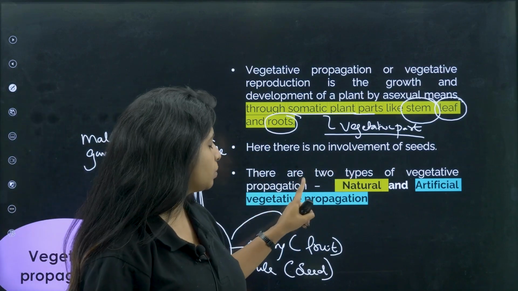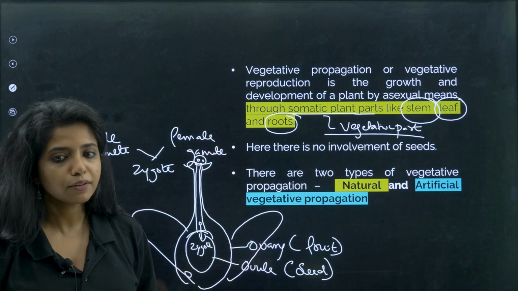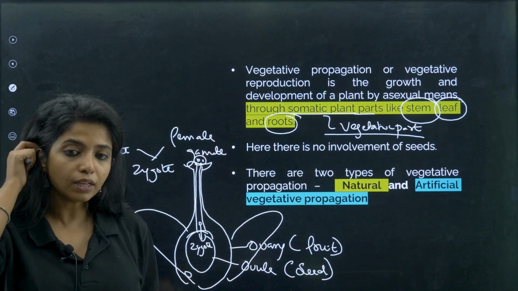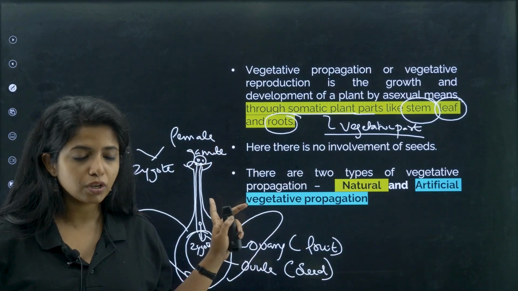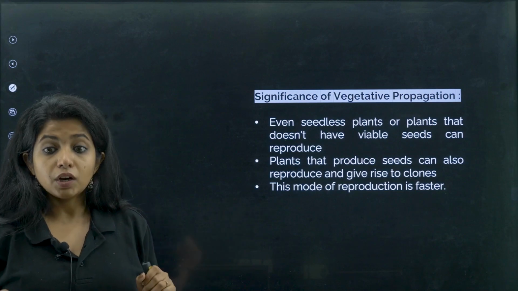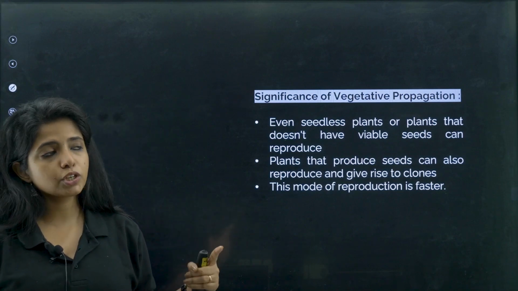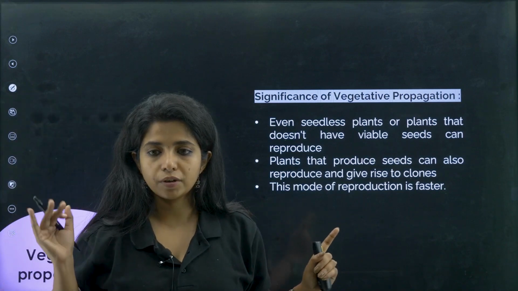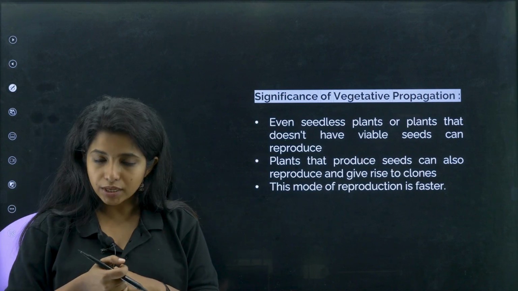There are two types of vegetative propagation, one is natural and the other one is artificial. First thing, we are going to start off with natural. So over here, please remember, no fruits, no flowers involvement is there. Now, what is the significance of vegetative propagation? Then we will go on to talk about natural and artificial. The significance of vegetative propagation is that